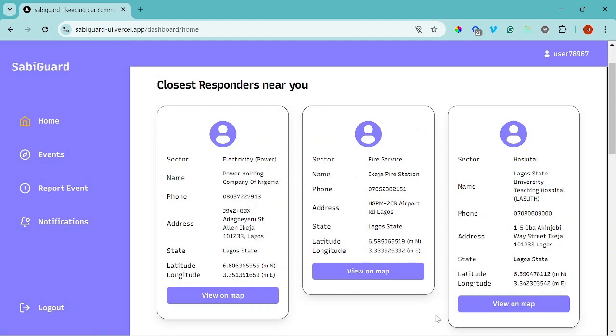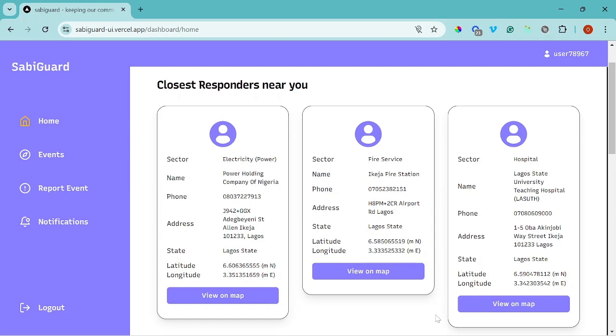The solution this provides is that users can easily report incidents happening around them and at their travel destinations.